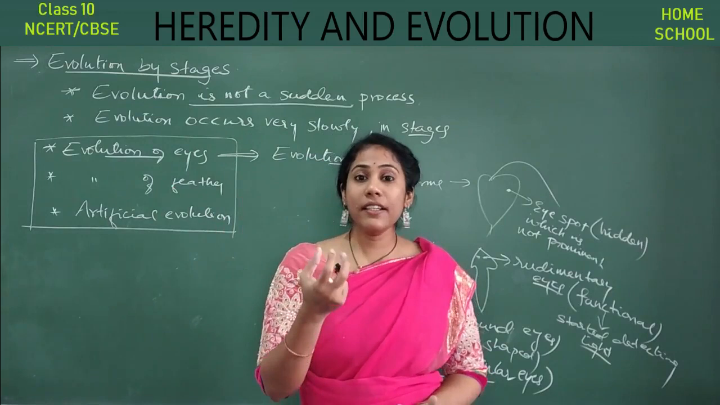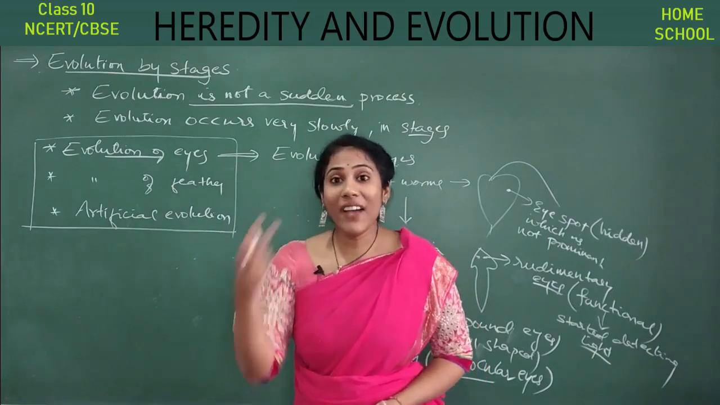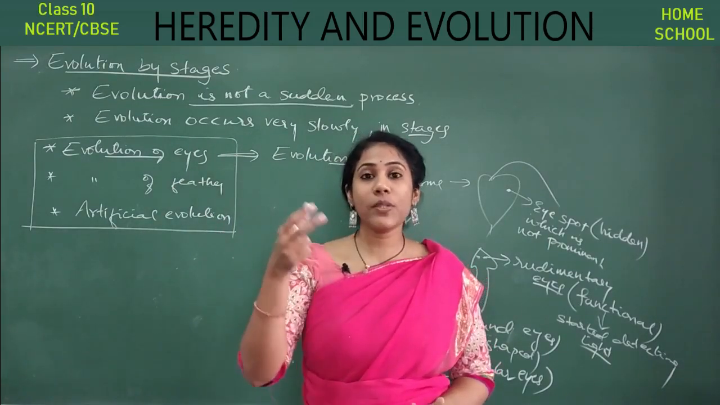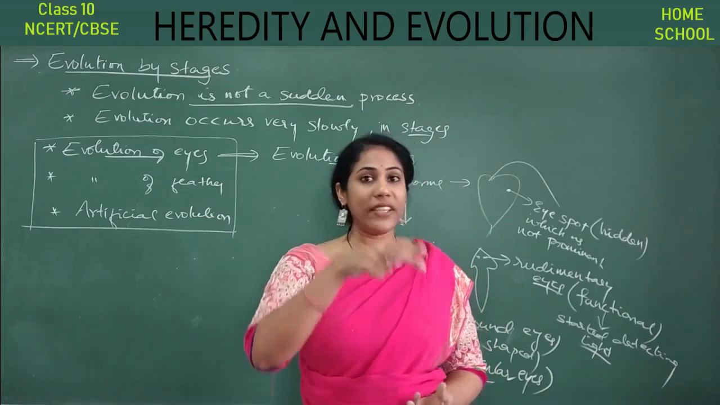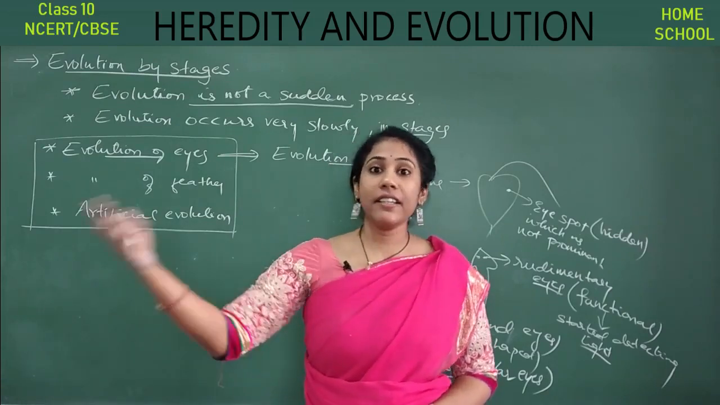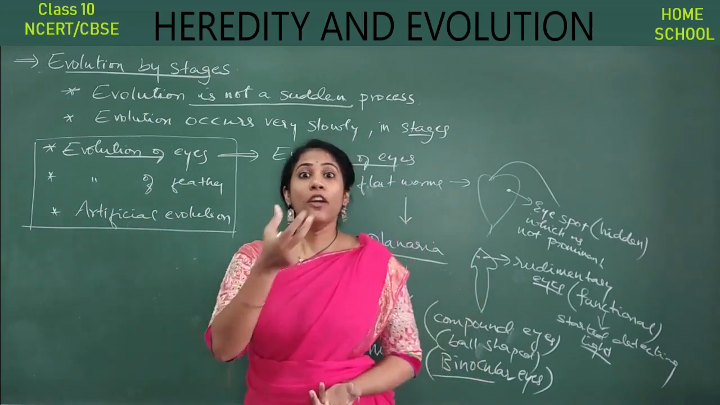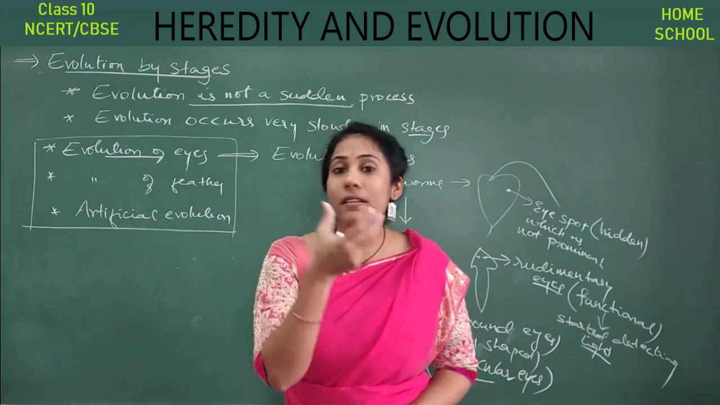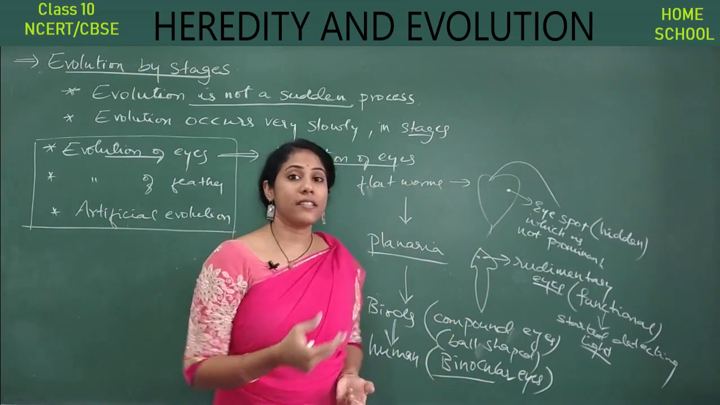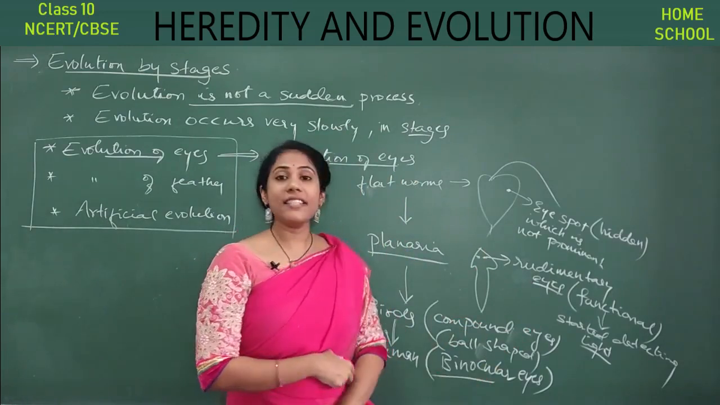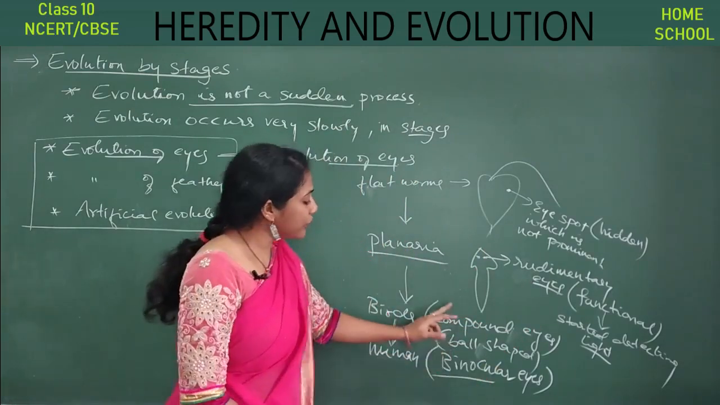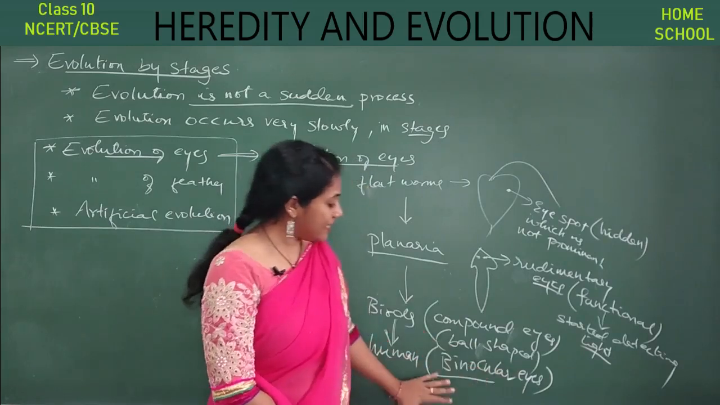Okay, and it's a very much advanced organ. We can see the light, we can see various things, we can see nearer things, we can see farther things. Yes or no? See, so many options are there for these binocular eyes. See, these are much advanced eyes, guys. Okay, but how did you get this much advanced eyes?